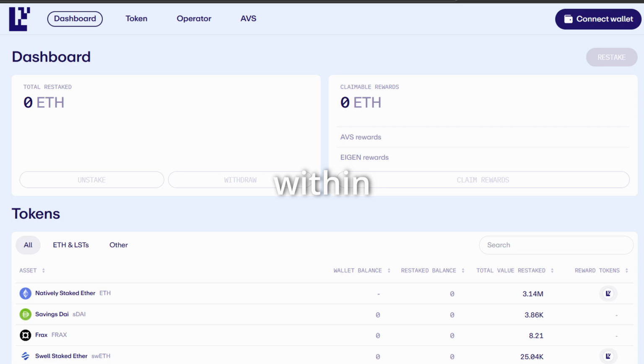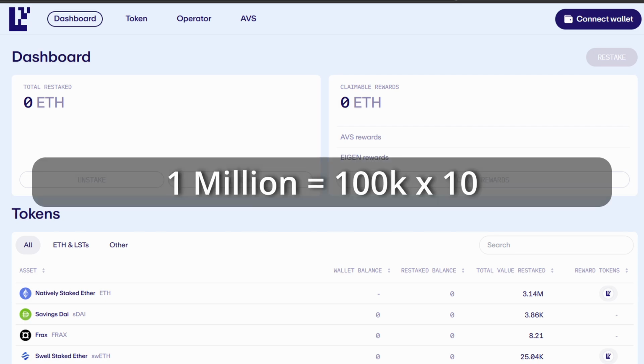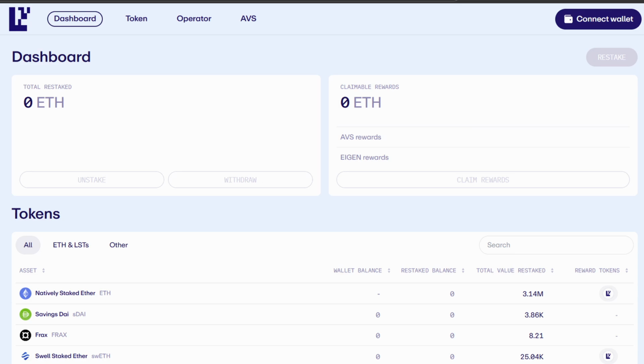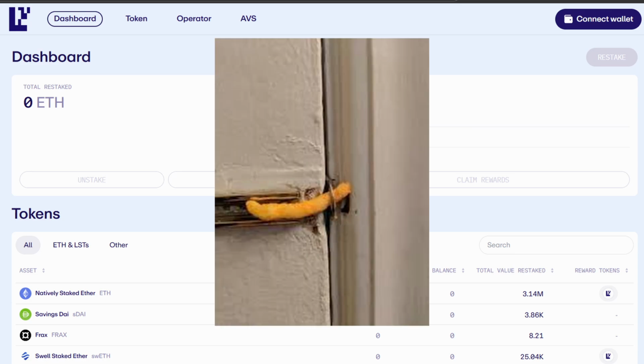Now, if you've ever been within 100 feet of a classroom, you realize that A has 10 times more value locked in as stake compared to B. So effectively, if someone were to attack B, they would only need to attack the stake of 100,000.